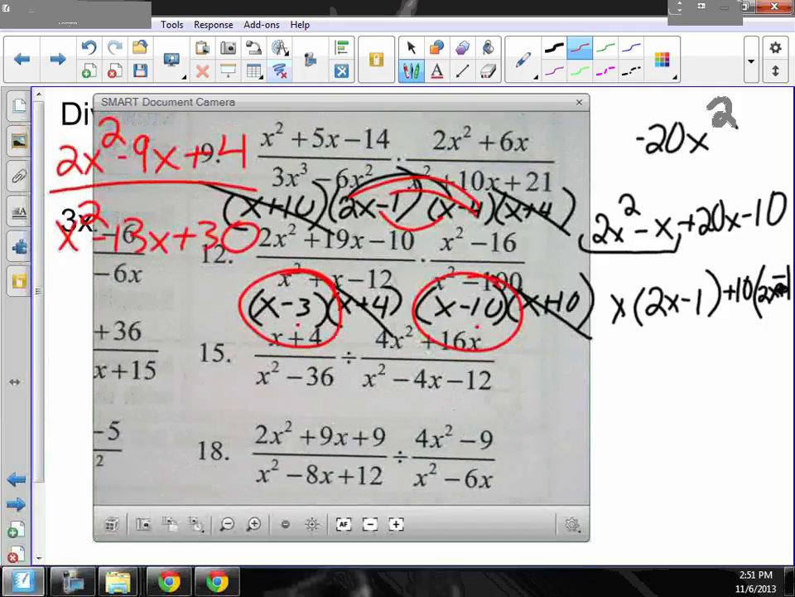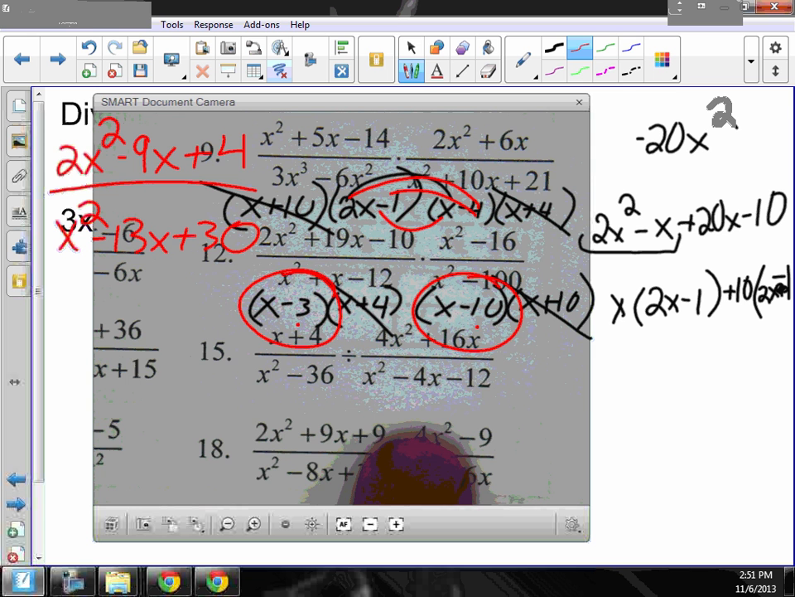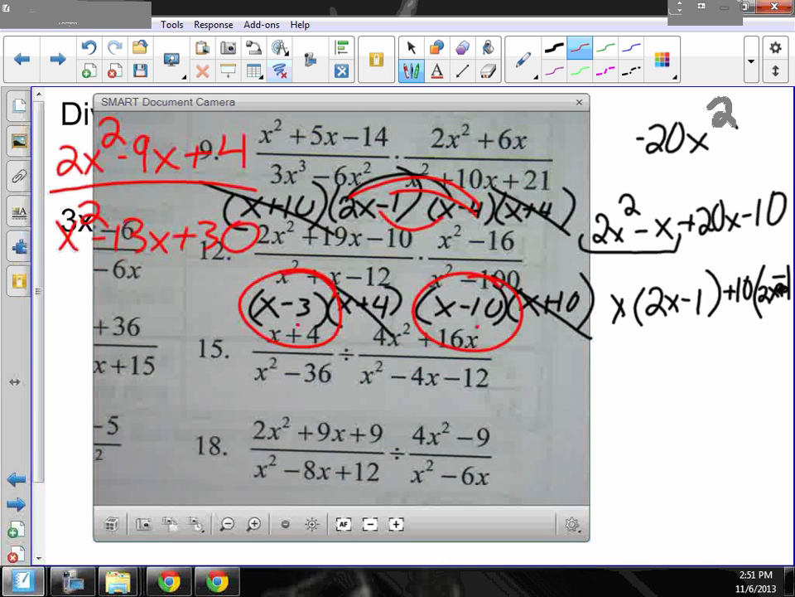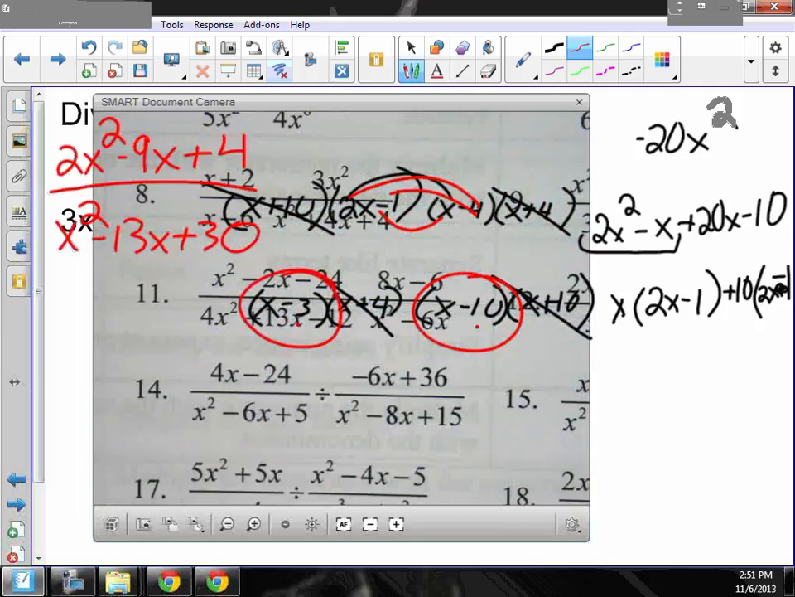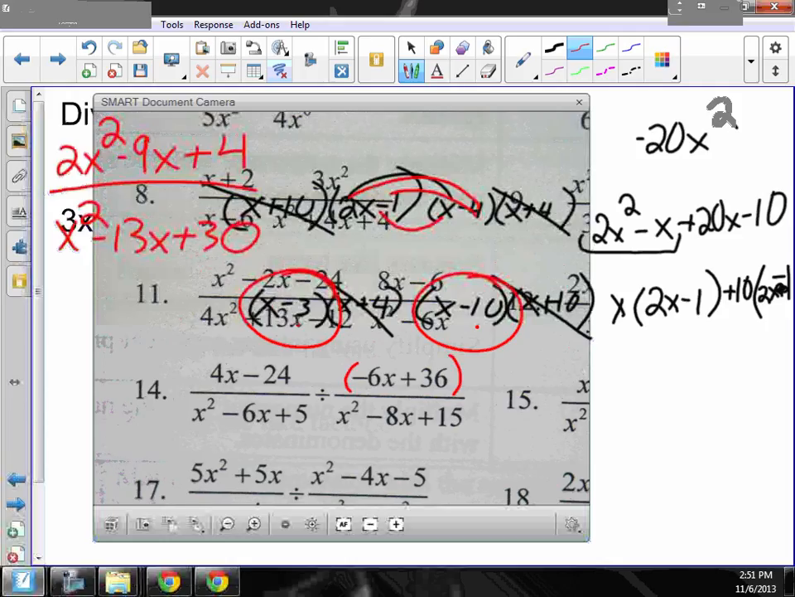One hint on, which one was it? Oh, we're not there yet. But look at 14. So on number 14, you are going to flip it. But what would you pull out of this? Because it's a divide, flip the second one. Whenever it's divide, you flip the second one upside down. Just flipping times. I'm going to pull out a negative 6. How come?